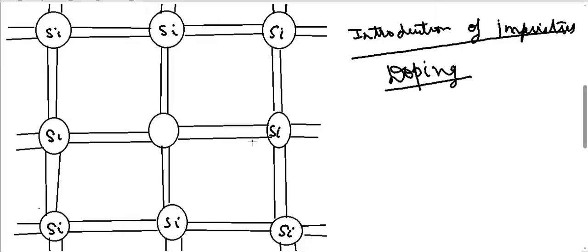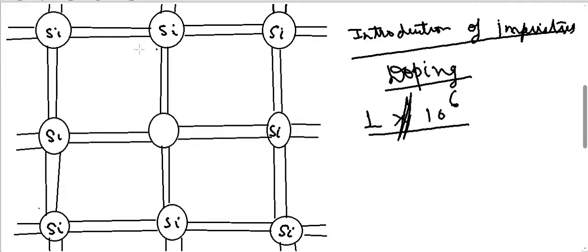So let us see how the process of doping will help us to increase the conductivity of the semiconductor. Consider that I introduce a very small amount of impurity, of the order of one impurity in 10 to the power 6.